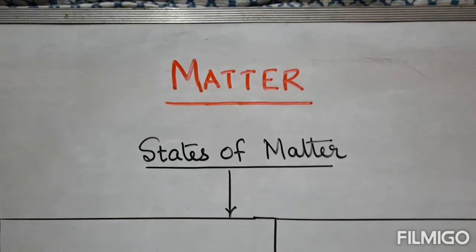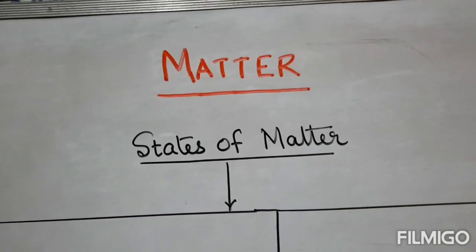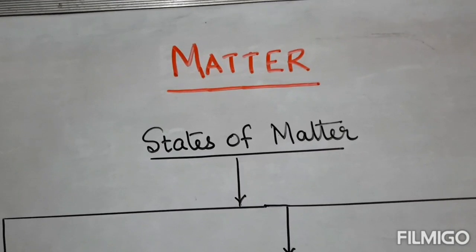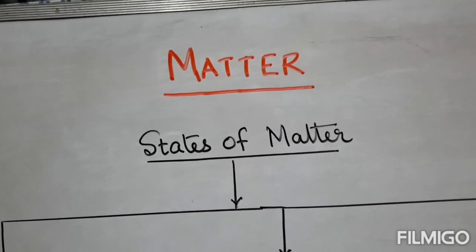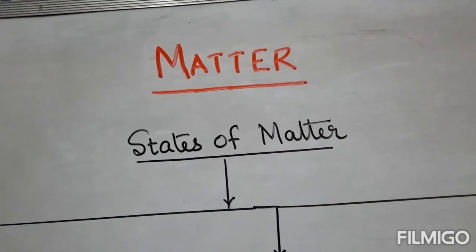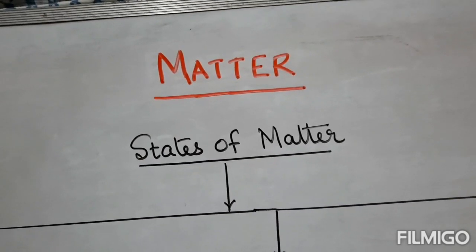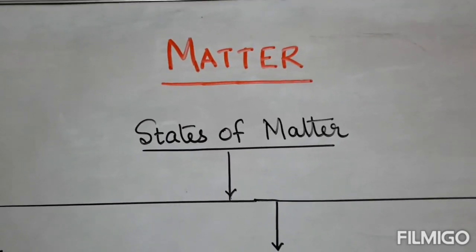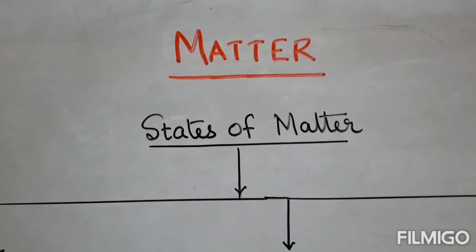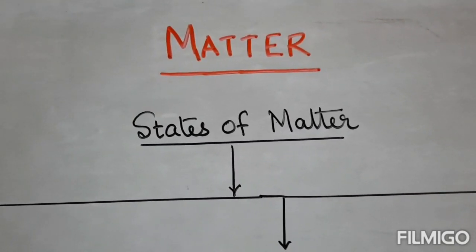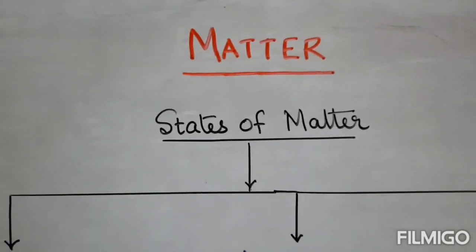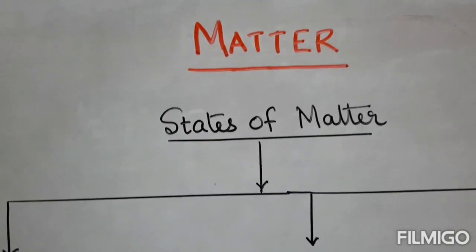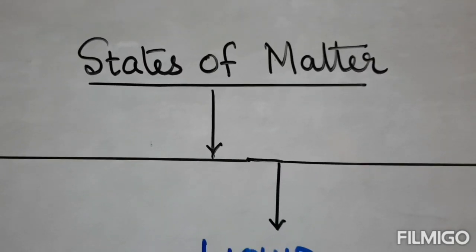States of matter. Matter is made up of very tiny particles called atoms. Atoms do not have an independent existence. Atoms combine to form molecules. A molecule is the smallest particle of matter which can exist independently, and it can retain the physical and chemical properties of a matter.